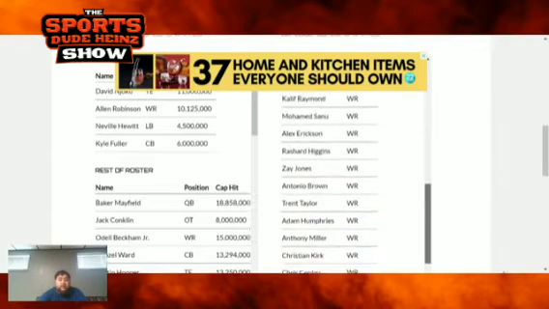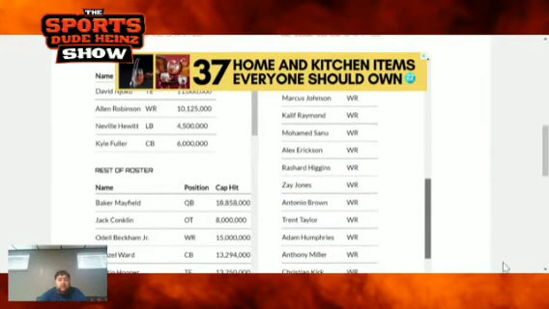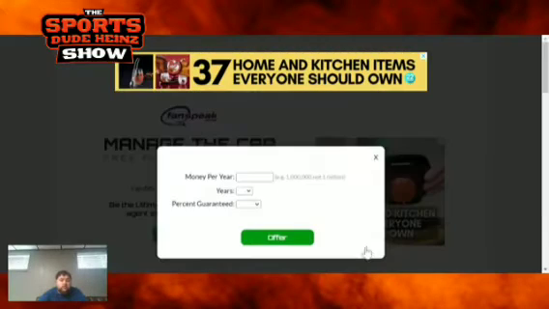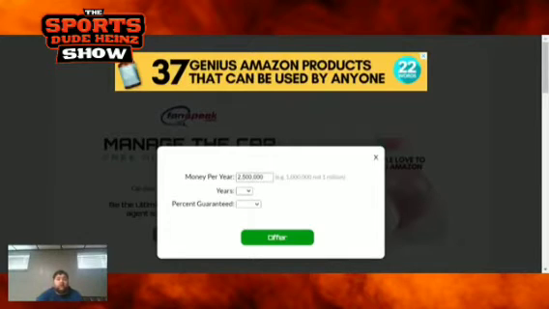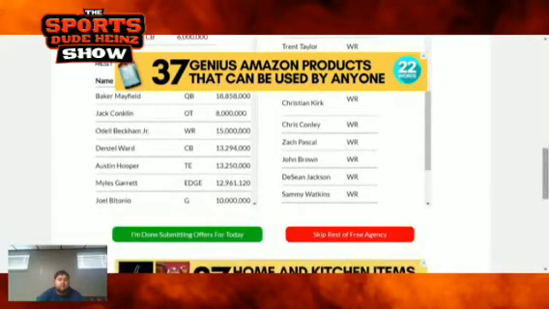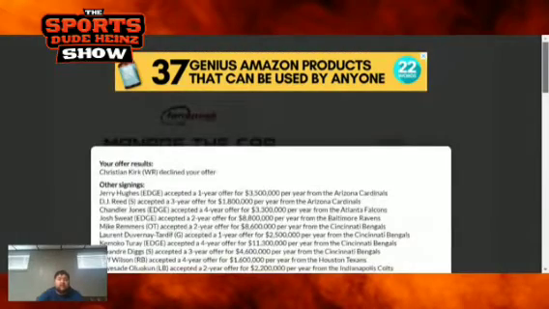I don't think there's going to be a wide receiver on that sheet that can make a big impact for the Cleveland Browns. We'll try Christian Kirk. Let's just try it. After the signing, if he accepts it, we'll only have less than $1 million in cap space. Obviously, the Browns would have to make some adjustments, maybe restructure some deals, so they can sign all their rookie draft picks. We'll try 100% guarantee with Christian Kirk, $2.5 million. I don't think he'll accept it. Let's see if he will. Yeah, he declines it. No surprise there.